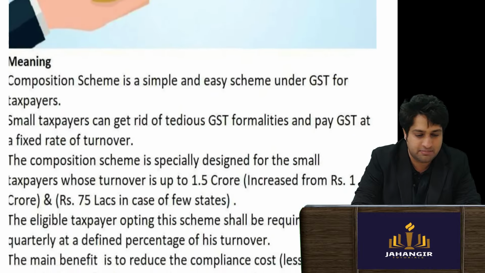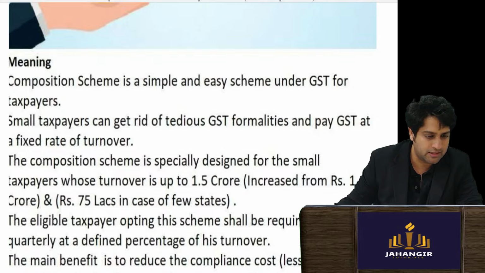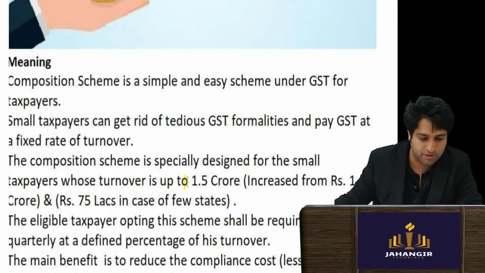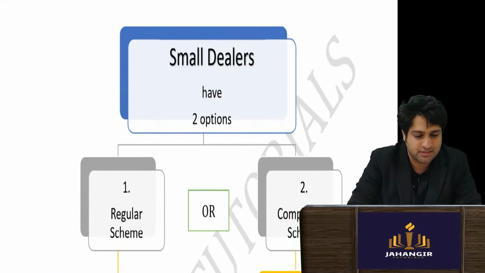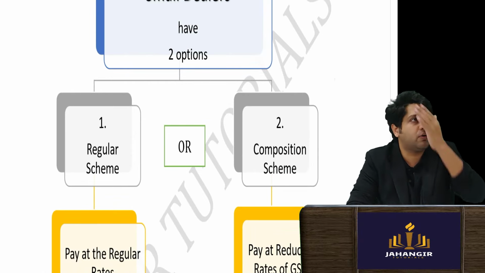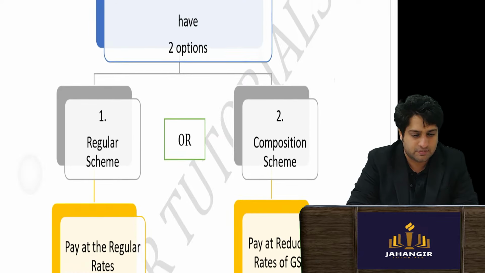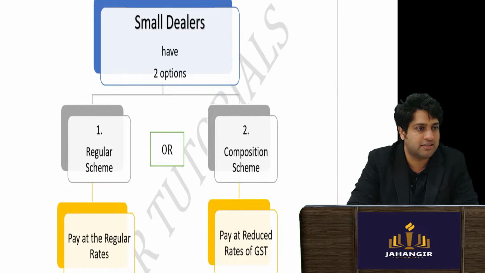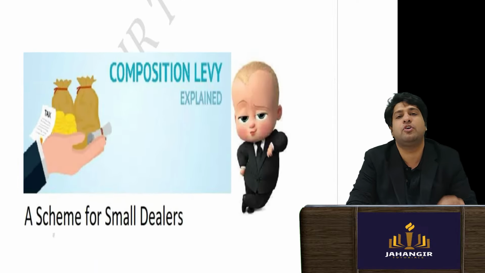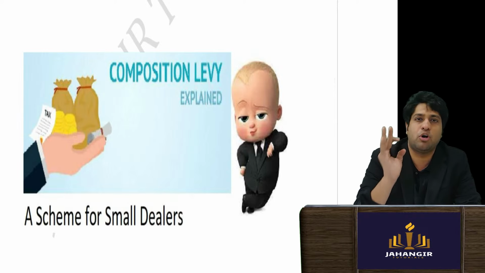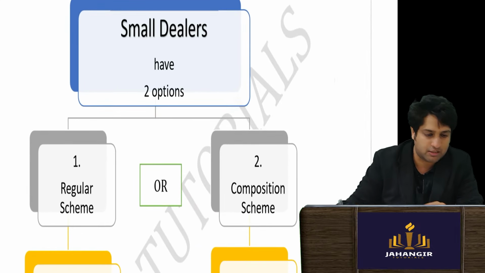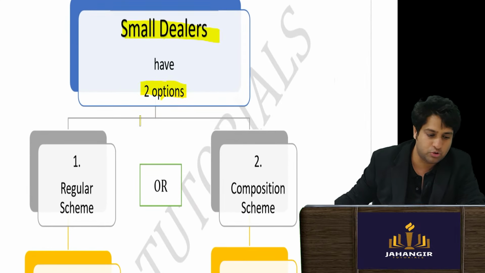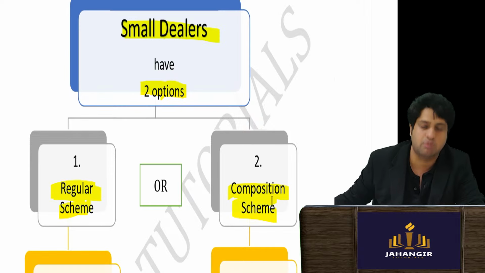So, small basically means that their turnover is not exceeding 1.5 crores, and 75 lakhs for a few states. So the standard thing is that small dealers means 1.5 crores, or I could also call it 150 lakhs. So these small dealers will have two options. Every single small dealer has two options. So what are the two options? Either he goes for the regular scheme or he goes for the composition scheme.